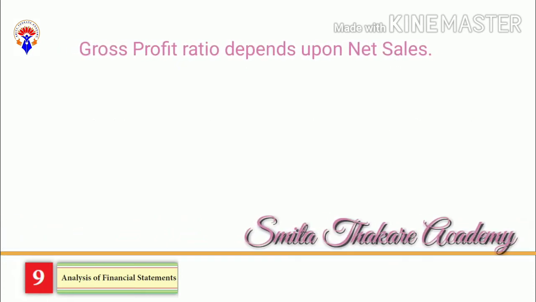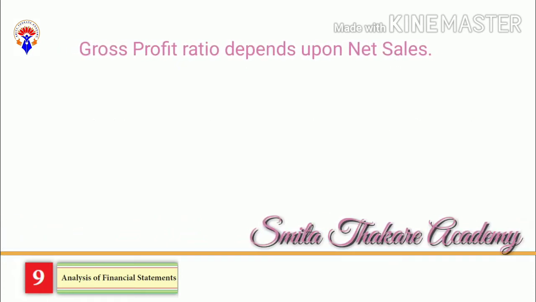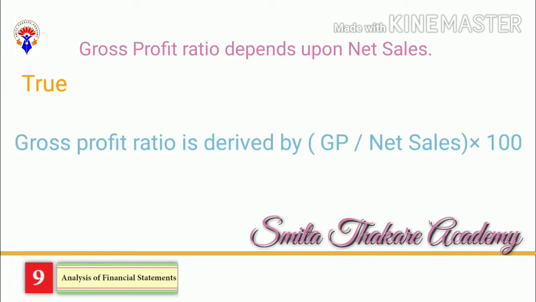Gross profit ratio depends upon net profit. True. Gross profit ratio is derived by gross profit divided by net sales into 100. This is a formula.